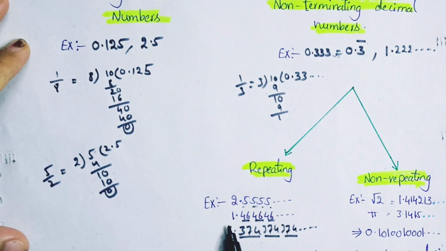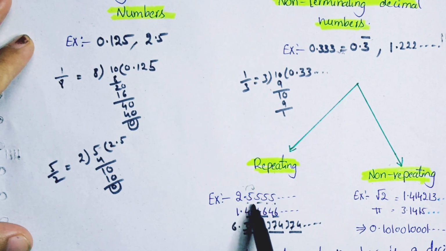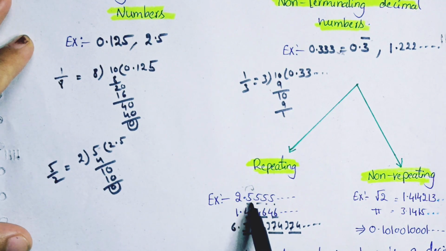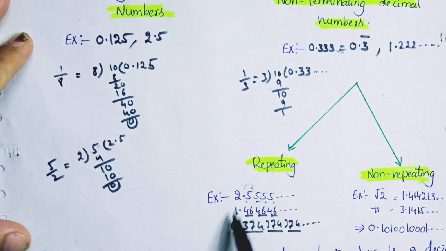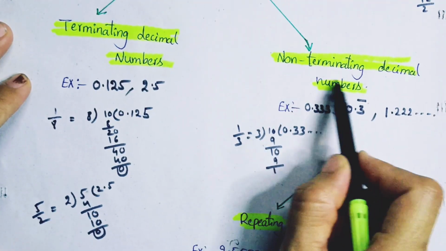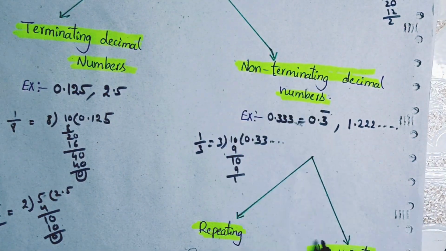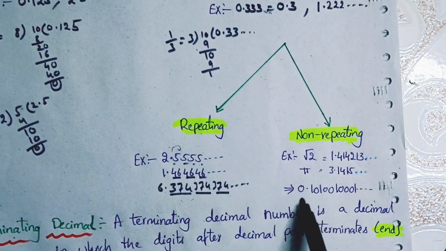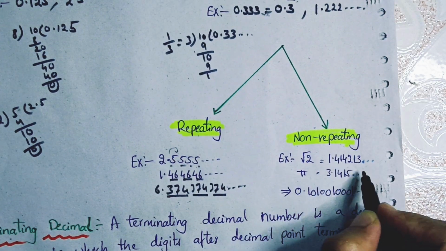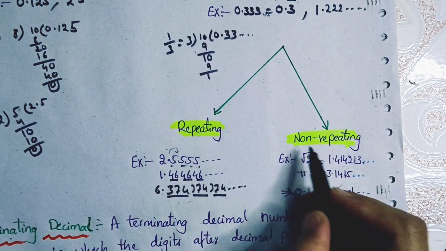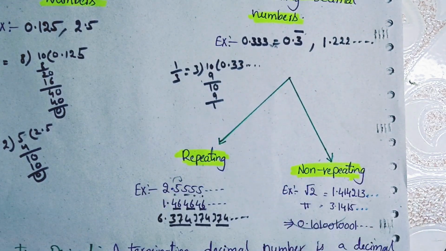In repeating, the digits after the decimal point are continuing or repeating; those numbers we call non-terminating repeating numbers. Non-terminating non-repeating numbers are those which are not repeating after the decimal point.